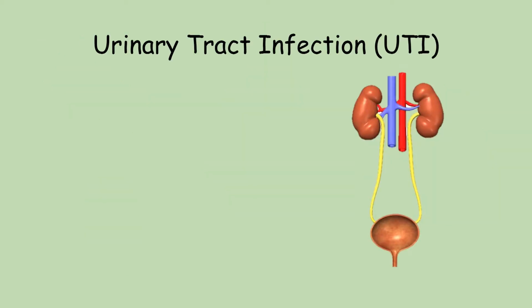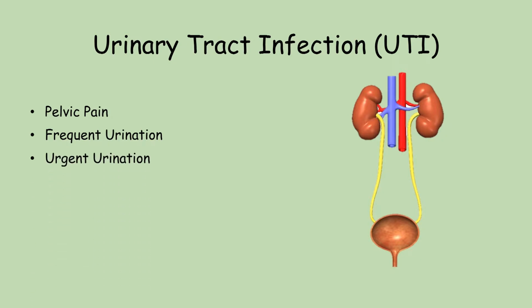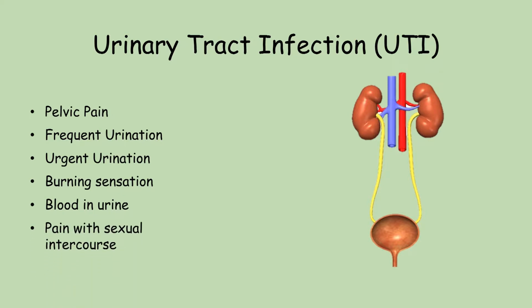coli. Urinary tract infections, or UTIs, include the following symptoms: pelvic pain, frequent urination, urgent urination, a burning sensation when urinating, blood in the urine, and/or pain with sexual intercourse. Sometimes an infection can go unnoticed by a patient because asymptomatic bacteriuria, or ABU, will grow in a commensal relationship with the host and show no symptoms. Urinary tract infections are one of the most common bacterial infections of humans.